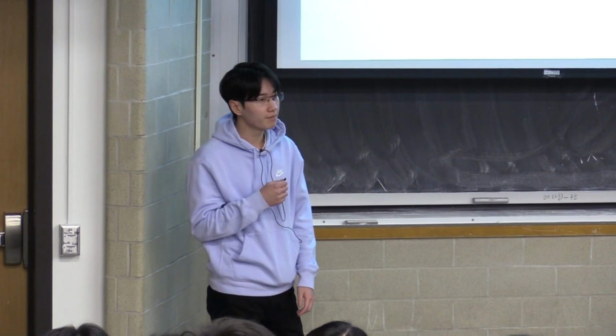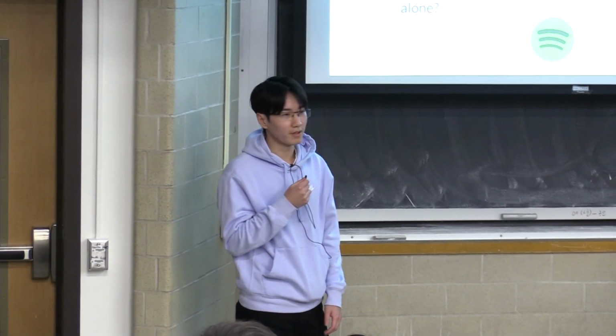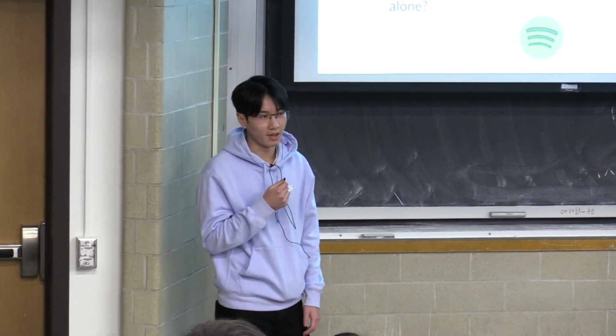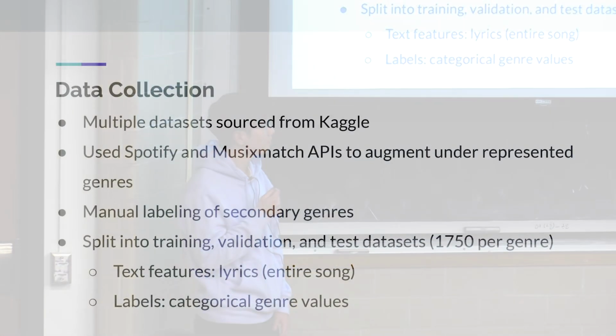Project song genre classifier. Music is an essential part of society and culture, and all different types of music exist all over the world. Currently, genre classification of music is done using a combination of the lyrics, the audio data, as well as the song metadata. But we want to see if we can classify the genre of the song using the lyrics alone. This might be useful for streaming platforms such as Spotify or Apple Music in their recommendation and sorting algorithms.